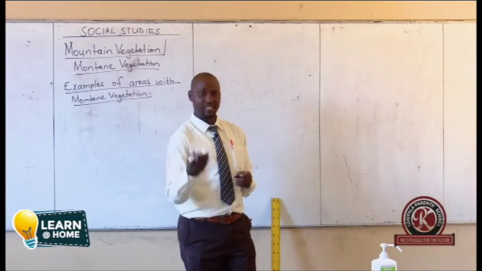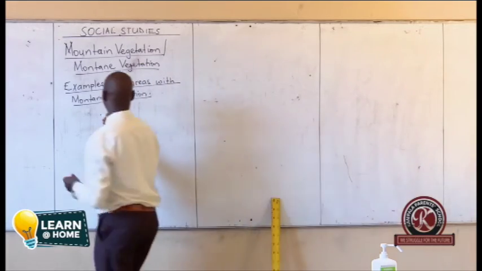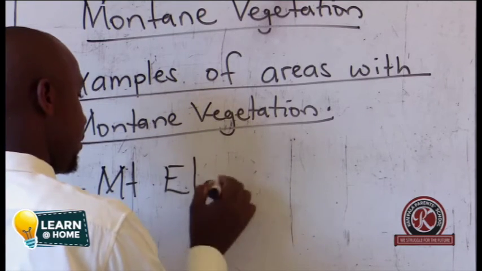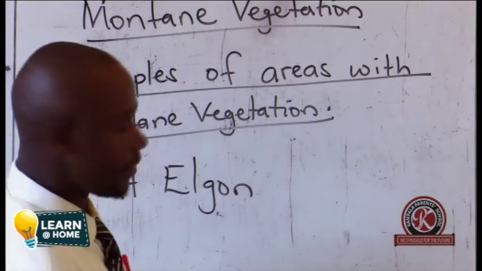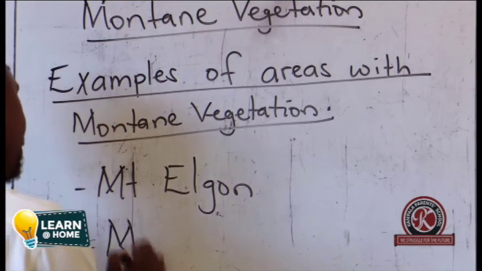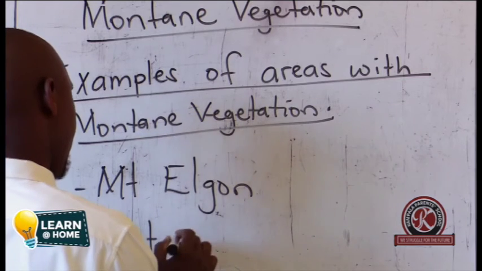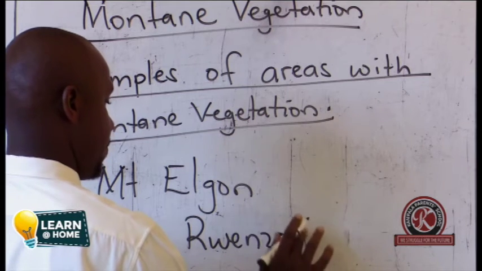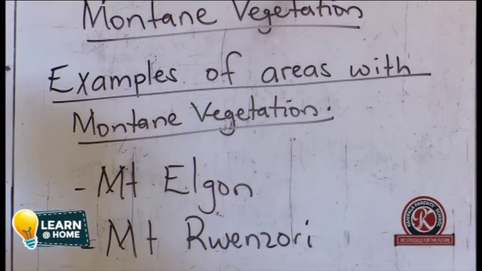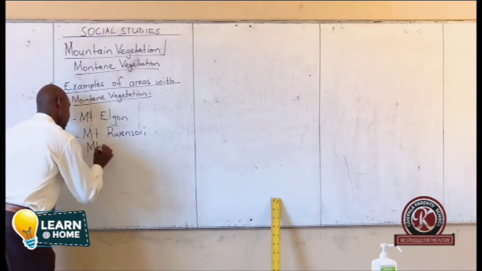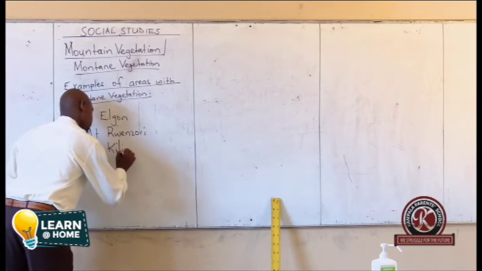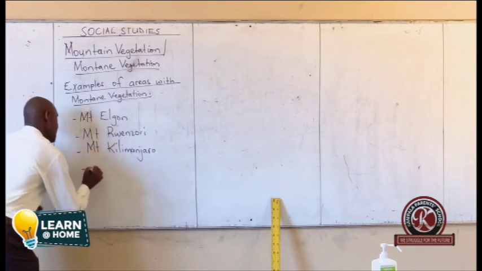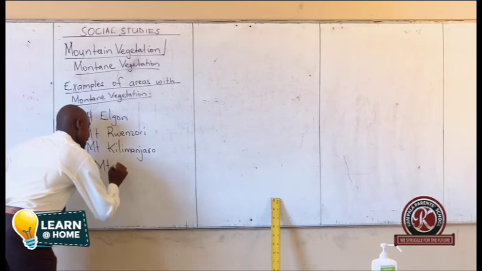So, tell us one. One is saying Mountain Elgon. Yes, any other? One is saying Mountain Rwenzori. Mountain Kilimanjaro. Mountain Kenya in the central part of Kenya.